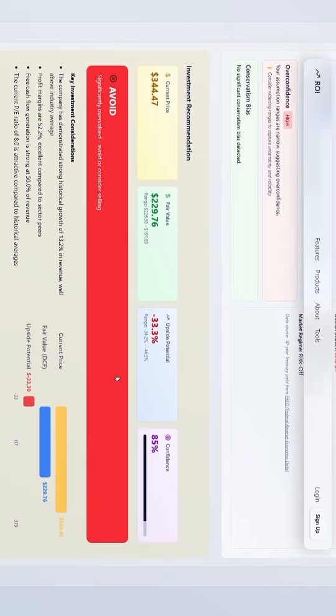This is also a model that I created, which is called the behavioral analysis model. These are the assumptions that I made. Based on that, it tells me that my assumptions appear to be optimistic relative to historical and peer benchmarks, and that I'm being overly confident. So it doesn't look good, because it needs to fairly come down.